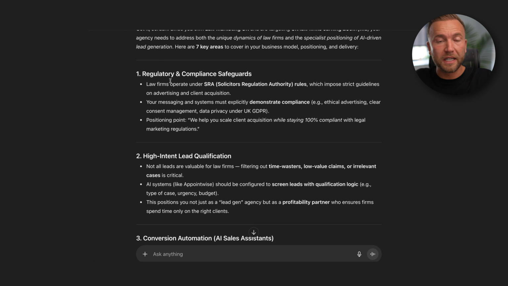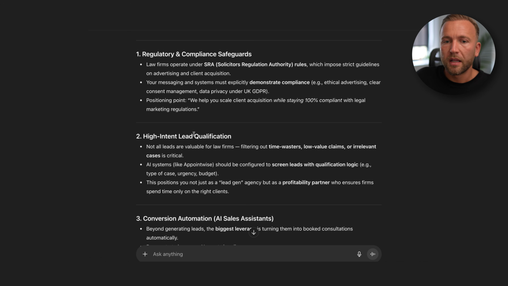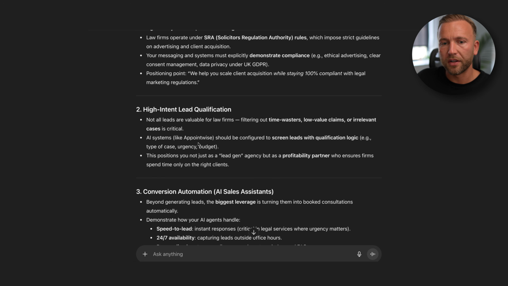And that's something that as an agency, you might not have considered. You're just thinking about making the money, but you're not thinking about the behind the scenes and the legalities, but a law firm would be. Then we're thinking about lead qualification. This one comes up a lot. Okay, are these leads going to be high intent so they're not wasting time? Are they going to be qualified?